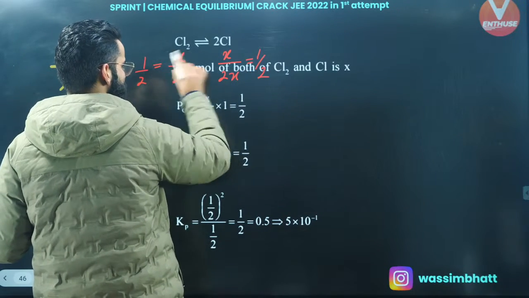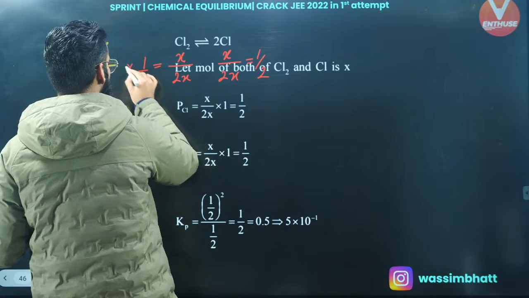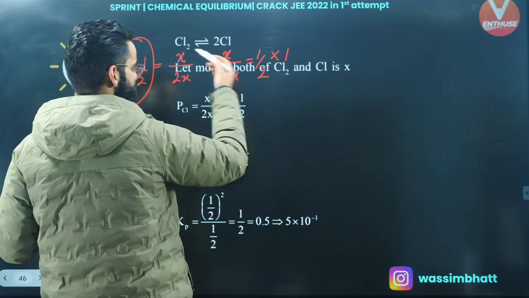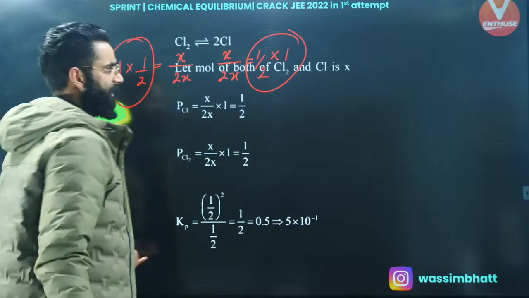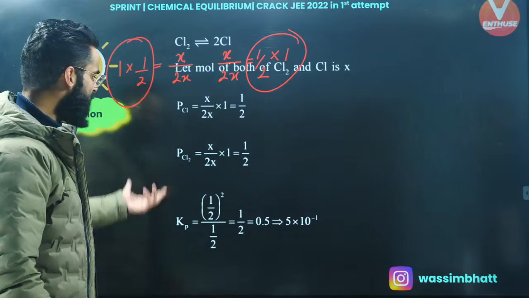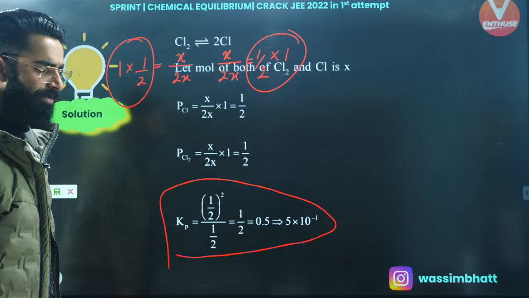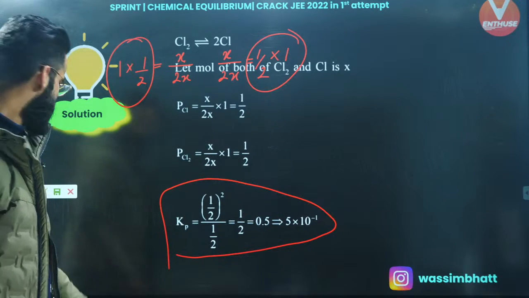You got the mole fraction of each reactant and product. So multiply the mole fractions by the total pressure of the system at equilibrium. So this is what I call the partial pressure of Cl2 at equilibrium. This is the partial pressure of Cl at equilibrium. Since you got the partial pressure of each, write the expression of Kp and solve the equation. That's all. Very simple and basic question this is, right?